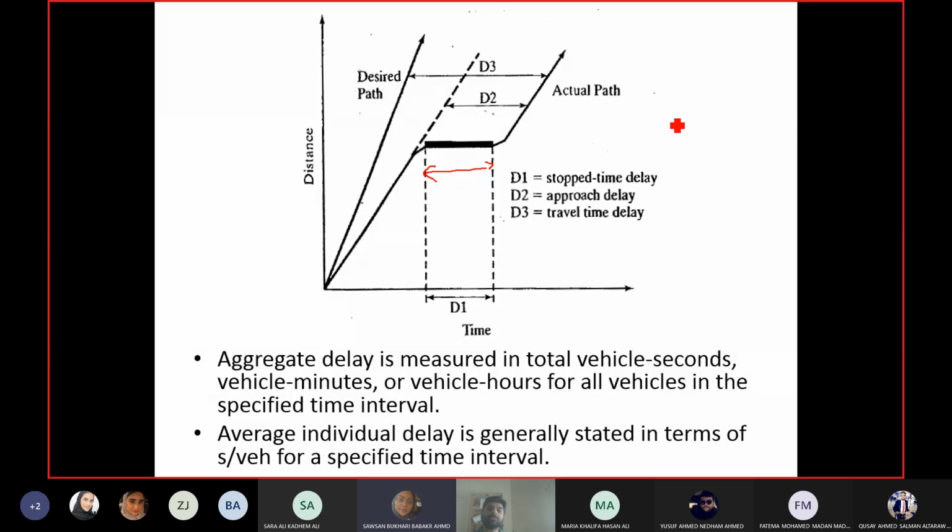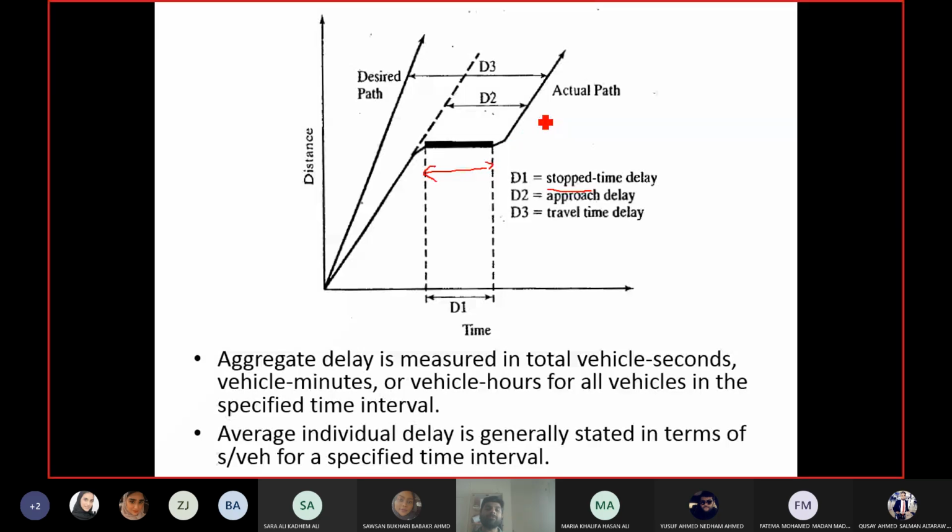Time is passing, no distance. What does it mean? No acceleration. It means stopping. It is written here, D1, stopping. Okay, so D1 means stop delay. So this is a part of stop delay. Then after stopping, you see the graph is increasing again. The slope is increasing again, so this is acceleration.